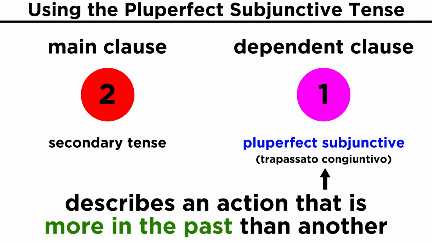Just like the pluperfect indicative, this tense describes an action that is more in the past than another action that is already in the past. And this is exactly what we need here, but simply in the subjunctive mood. So we use pluperfect subjunctive rather than pluperfect indicative.